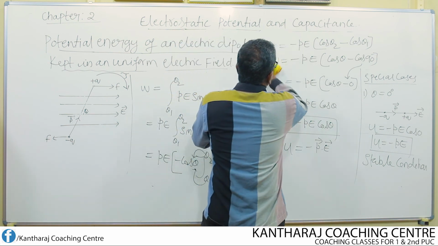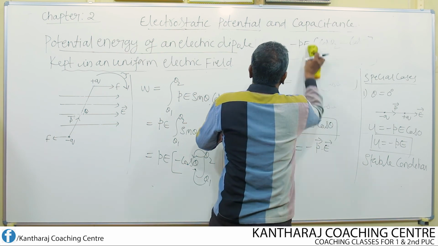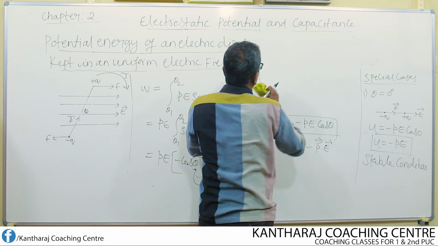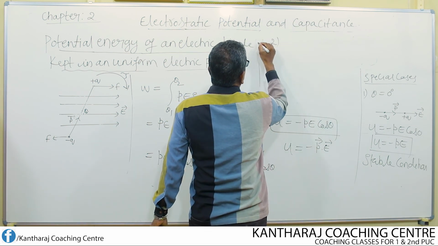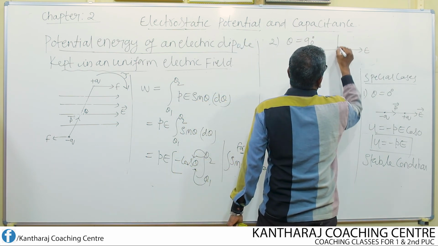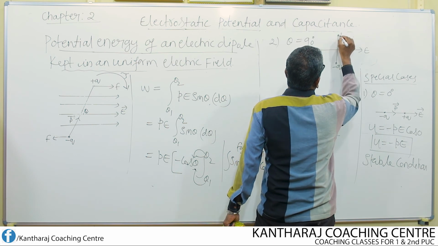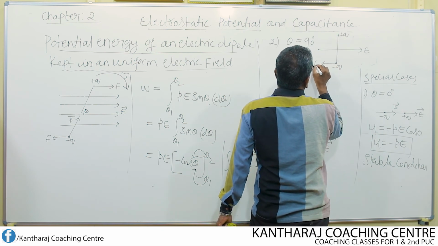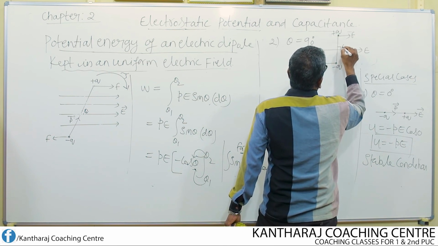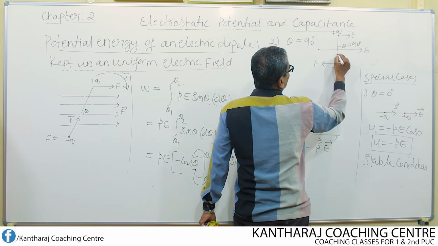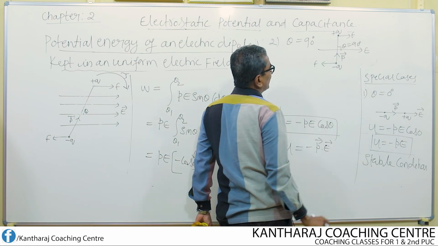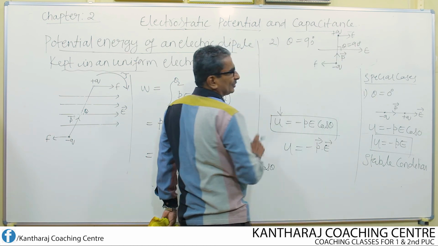The second case I consider is theta equal to 90 degree. Okay. So case 2, if theta is equal to 90 degree, what does it mean? The electric field is like this, the dipole minus q plus q. So this is force F and this is the force acting on the charge plus q. What is this angle now? 90 degree. That means if the dipole moment is perpendicular to the electric field, then theta becomes equal to 90 degree.